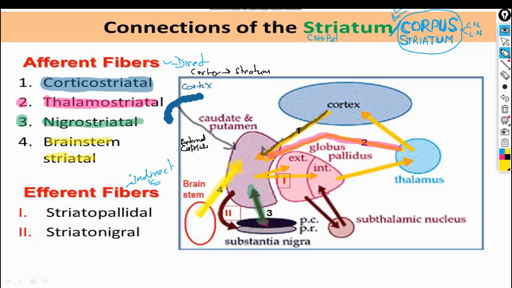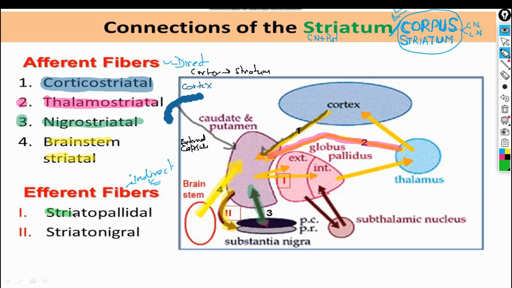Finally, output has to go through the striopallidal fibers and strionigral fibers. We will first see the strionigral, then the striopallidal. See here, this is the strionigral. Information from the striatum comes to the substantia nigra, to the pars reticularis part of the substantia nigra, and then it will go back to the striatum.